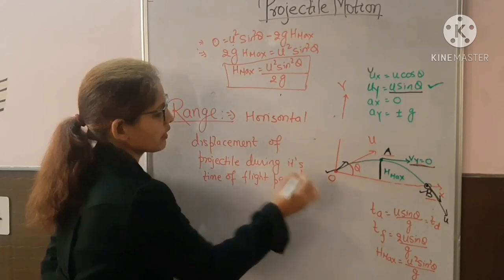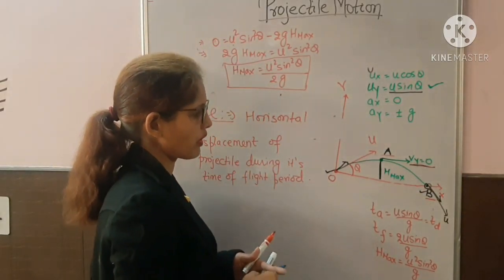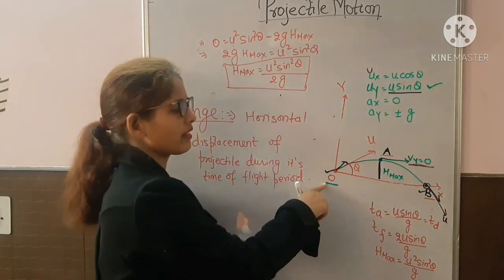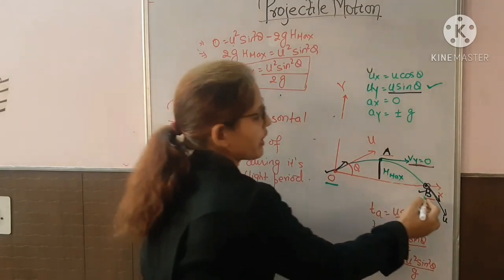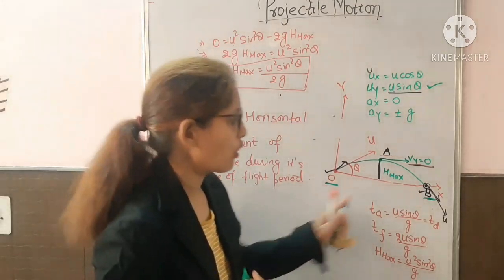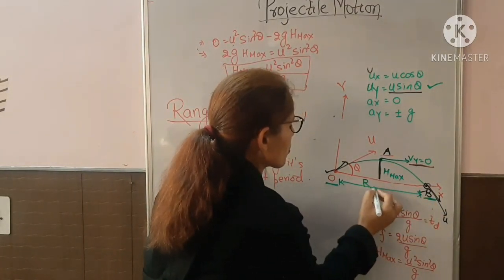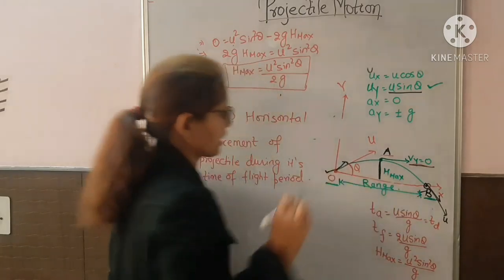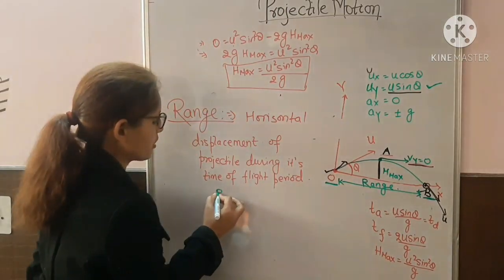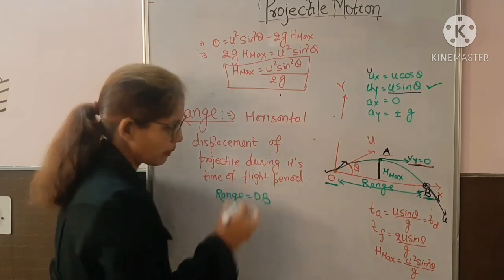That means what is the horizontal displacement? You have projected the body from this point O, and finally this body hits the ground at point B. That means how much displacement is the body having along the x direction? That is this one. So this is called the range of the projectile. The length OB is called the range of the projectile, so we have to calculate the length OB.